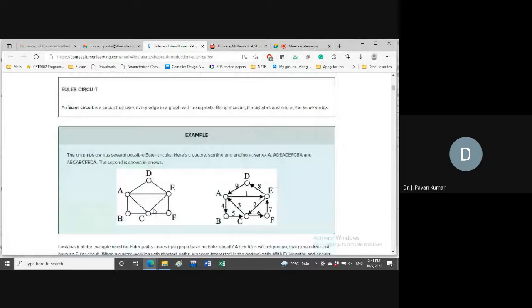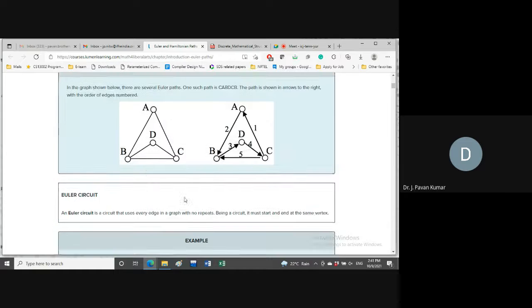Now, consider this particular graph. Is this an Euler graph or not? Whether it has an Euler circuit or not? Yes. This is one of the examples. Starting from A, we can go by considering this order 1, 2, 3, 4, 5, then 6, 7, 8, 9. Like this, we could cover all the edges. We have given numbers in order. So all the 9 edges we have covered, and we have started at A and ended at A itself. So it is a cycle or circuit as well. So it is an Euler circuit.